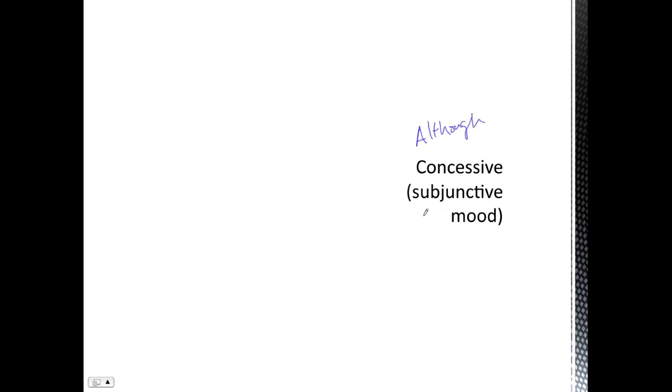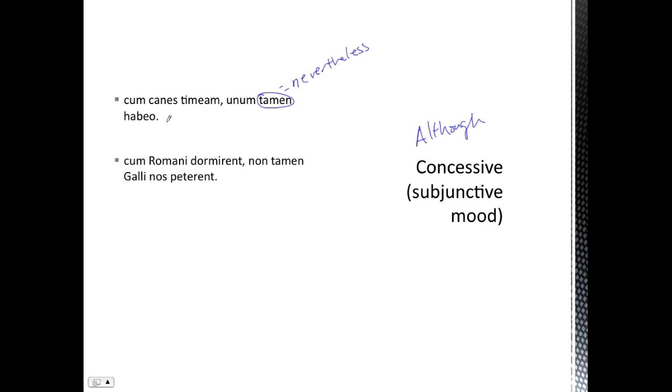Although. For these, we're going to use the subjunctive mood throughout. Oftentimes a clue is going to be this word tamen, which can translate to nevertheless. So cum canes timeam, unum tamen habeo. Although I am afraid of dogs, nevertheless I have one.